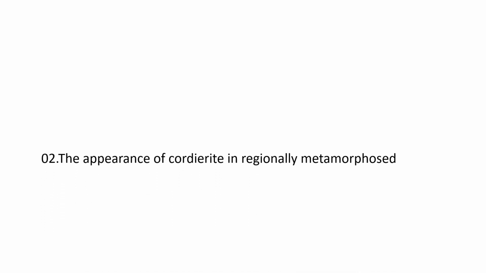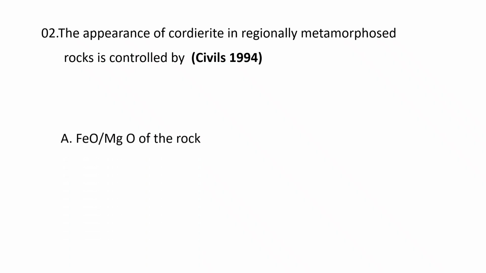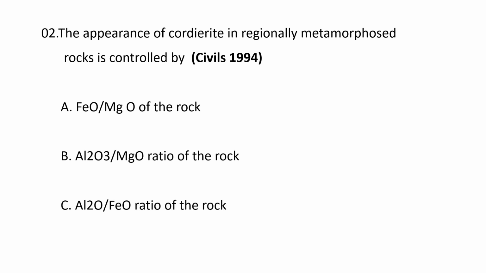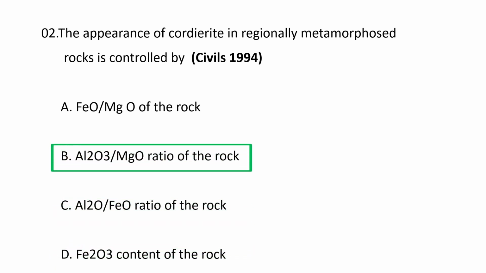Next question. The appearance of cordierite in regionally metamorphosed rocks is controlled by A. FeO by MgO of the rock, B. Al2O3 by MgO ratio of the rock, C. Al2O3 by FeO ratio of the rock, and D. Fe2O3 content of the rock. The correct option goes as B. Al2O3 by MgO ratio of the rock.